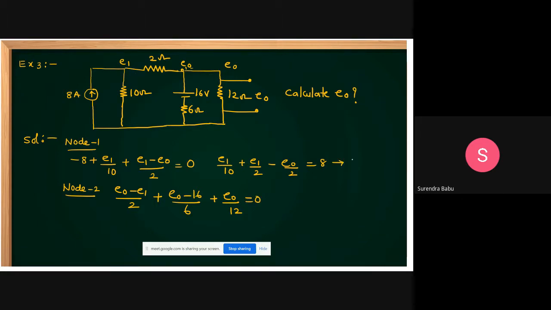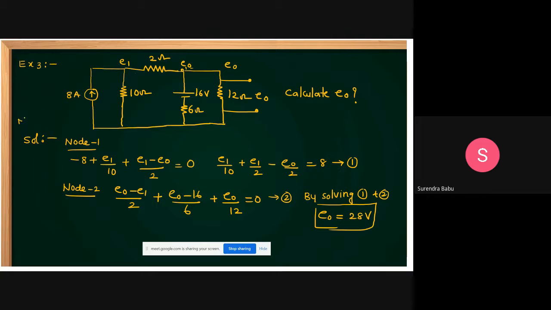Okay. Let this be equation 1 and this equation 2. Listen, you solve 1 and 2. By solving 1 and 2 we can get E0. We can get E0 equal to 28 volts. The solving of that equation is in your hands, please try to solve that one. Then we get E0 equal to 28 volts.